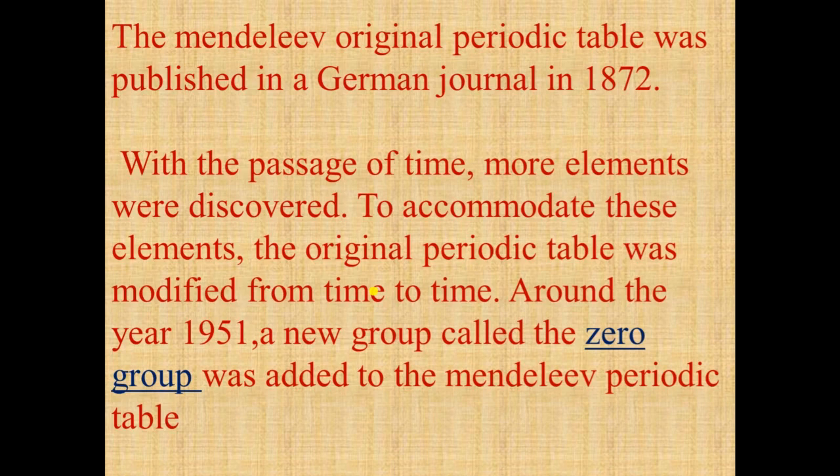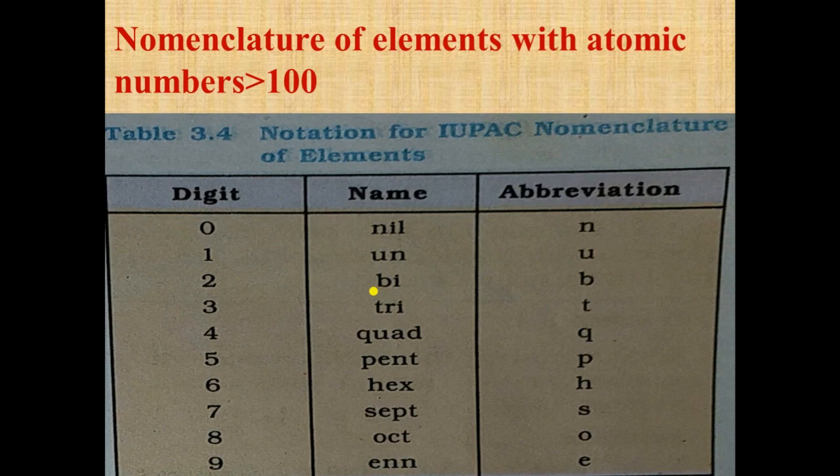Now the next topic is nomenclature of elements with atomic number greater than 100. What is the need for this nomenclature? All the elements with atomic number greater than 100 have been identified, and some of these have been known since long, while others have been discovered only recently by a team of scientists.